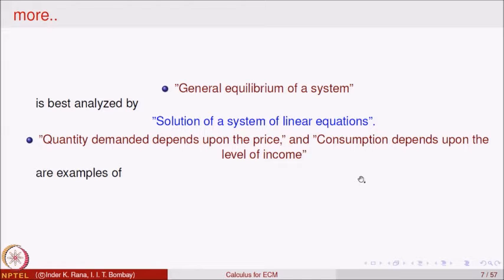These are common assumptions in economic models. These are examples of functional relationships in mathematics. So, the quantity demanded is a function of the price, or the consumption depends on the level of income, so it is a function of the income. The functional relationships describe these things very well.